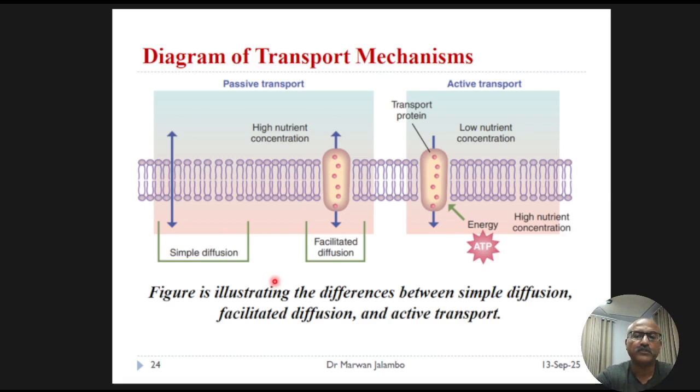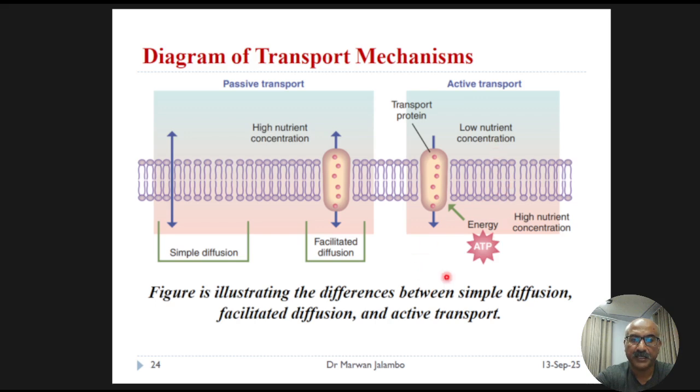Facilitated diffusion shows the nutrient being helped across by the transport protein. And on the right, active transport shows the nutrient being pumped across the membrane, a process that explicitly requires